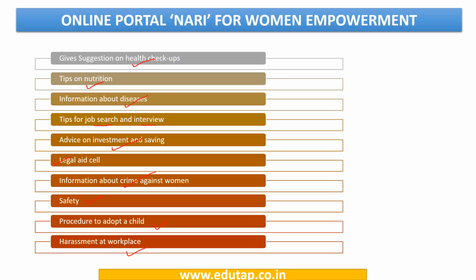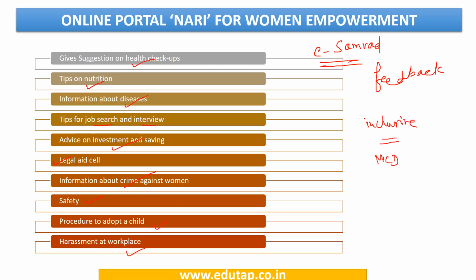Another initiative has been taken by the government with the launch of the e-Samvad portal. Through this particular portal, different NGOs and civil societies can provide feedback and suggestions, grievances can be put up on the site, and best practices can be shared. This can help the government to improve the different schemes based on those feedbacks and suggestions, as well as to help in inclusive policy development and implementation of the different schemes, especially related to the Ministry of Women and Child Development.